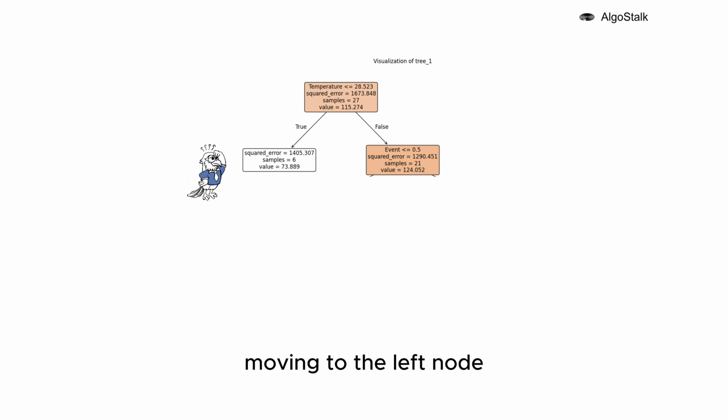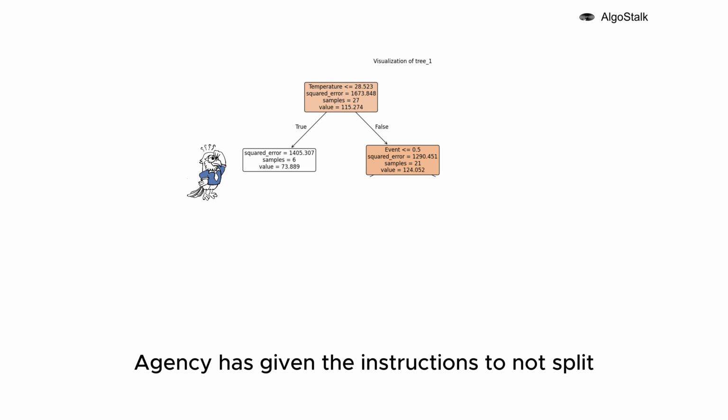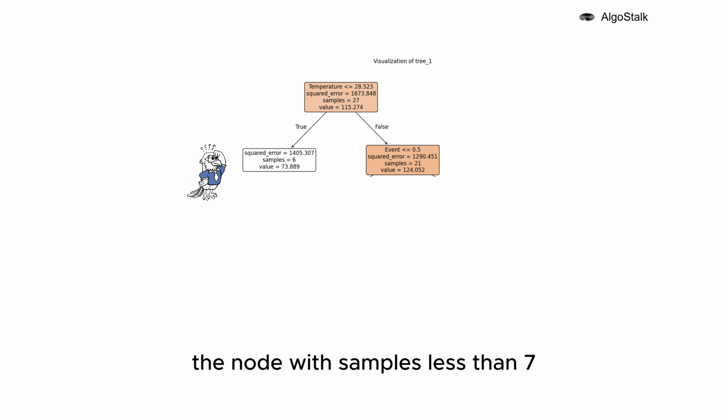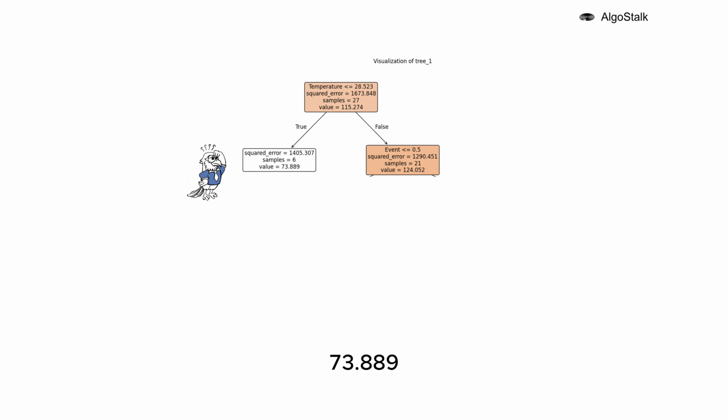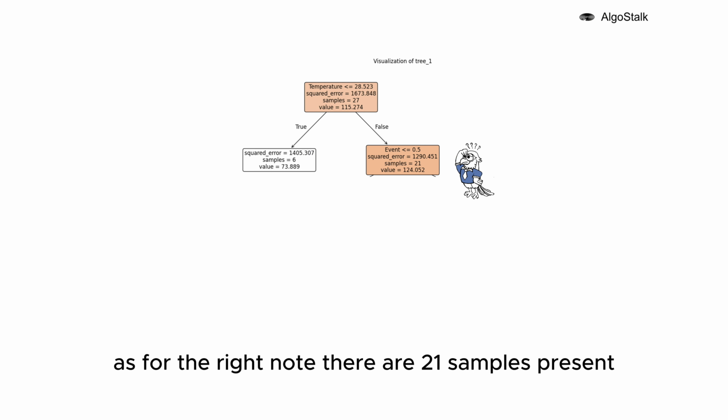Moving to the left node, though it is possible to split this node, the Random Forest Agency has given the instructions to not split a node with samples less than 7. Hence, this node is turned into a leaf. So, if temperature is less than 28.523, this detective will simply predict the sales value to be 73.889. As for the right node, there are 21 samples present.